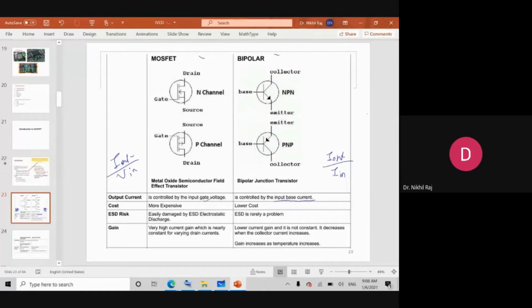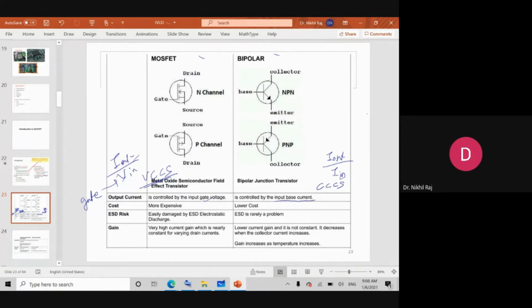So this means which type of device is a MOSFET? MOSFET is a voltage control device, and BJT is a current control device, because the controlling parameter is different in MOSFET and in BJT. Here the input voltage is nothing but the gate voltage, and the output is current. So we say MOSFET is a voltage controlled current source, whereas BJT is called a current controlled current source device.